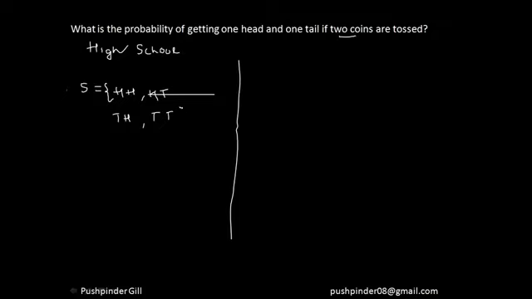These are all the possible cases which can happen. So either both heads, or one head and one tail, or one tail and another head, or both tails.